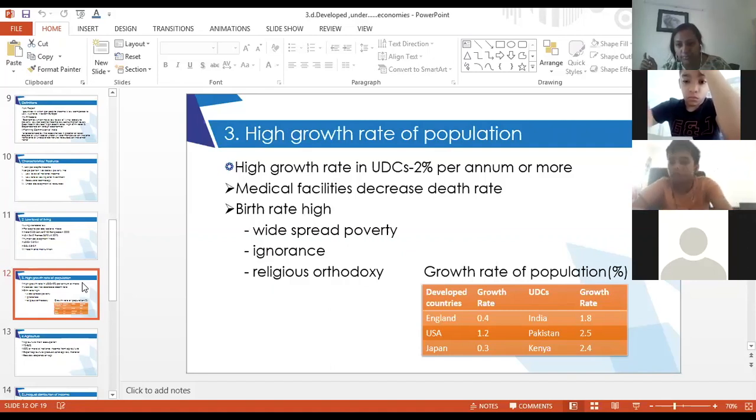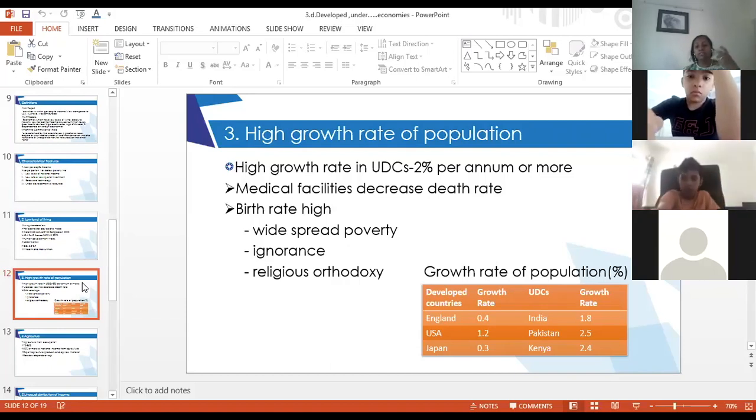Yes or no? So because of our medical facilities, our death rate has decreased, but we still have a high birth rate. And why do we still have a high birth rate? First reason is poverty, second is ignorance, third is religious orthodoxy. People are poor and uneducated, they do not understand the meaning of birth control. Ignorance: they don't know the ramifications, that if you have more children you have to feed more children, so you require more money to give them a better standard of living.